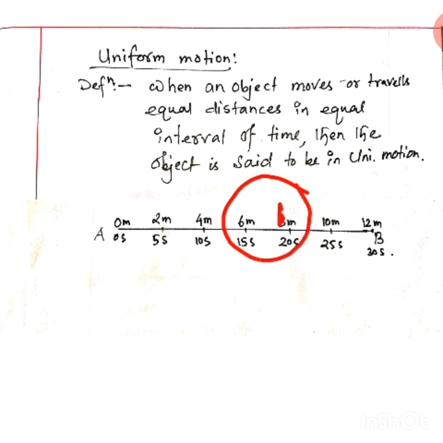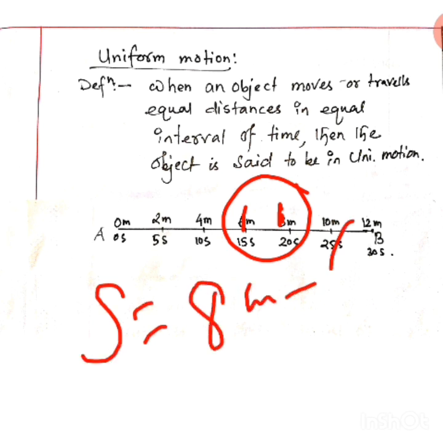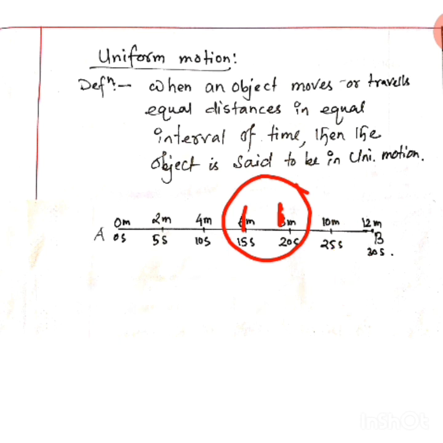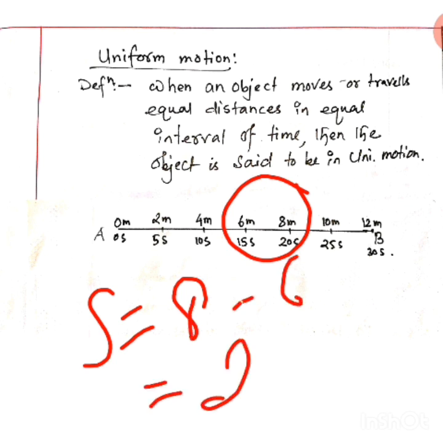Final distance minus initial distance. How to calculate? S is equal to, what is the final distance? 8 meter minus 6 meter. Understood? You remember, whenever you are going to find any interval or any difference, you need to subtract the initial value from the final value. The initial value here is 6 meter, so from 8 meter you subtract 6 meter. How much is it? 8 minus 6 is 2 meters.